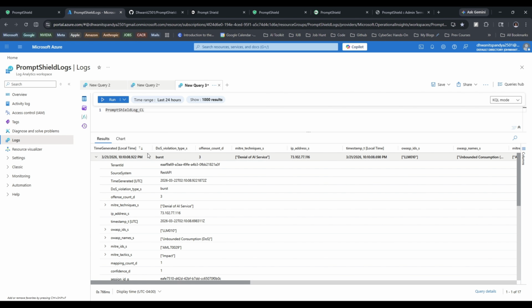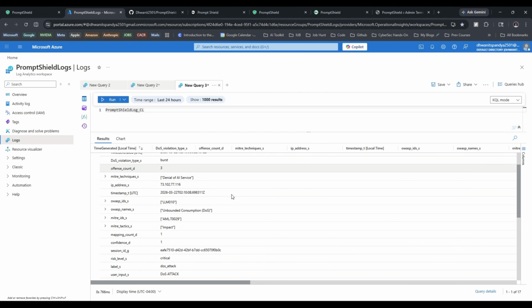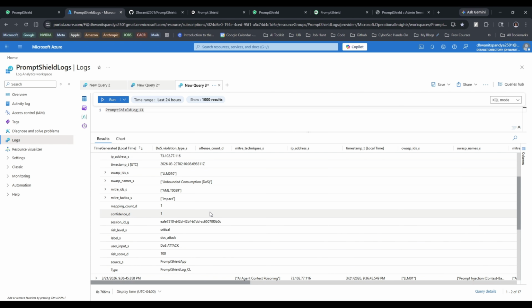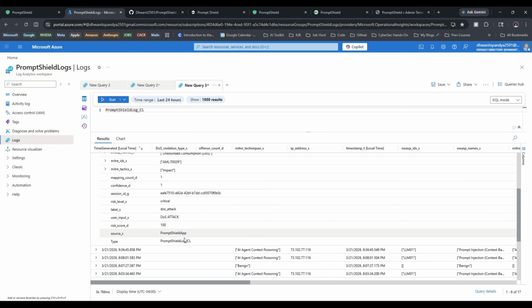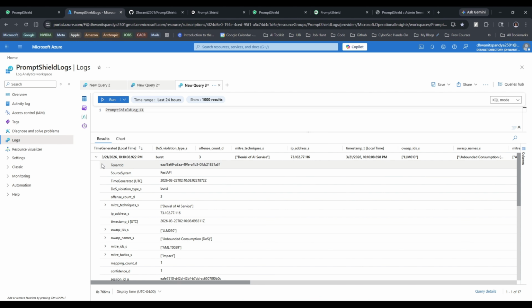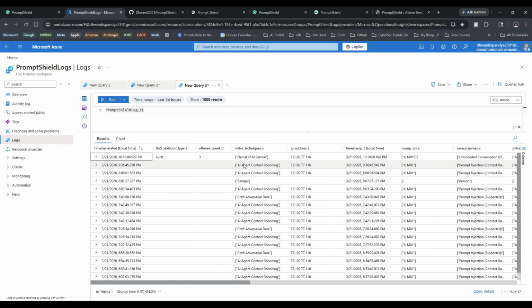My DoS violation is burst, and it is basically a MITRE ATLAS denial of AI service. I do have my IP address logged here. It also correctly maps to the correct OWASP ID, that is LLM10, which says unbounded consumption, which points to DoS. And as you can see, the label is DoS, denial of service. The score is 100. So it also logs any sorts of denial of service.